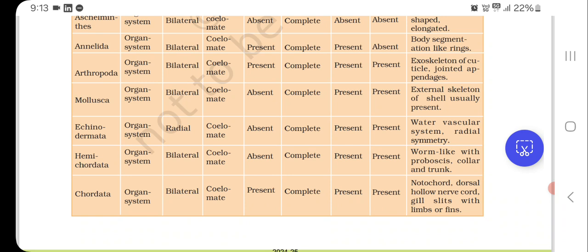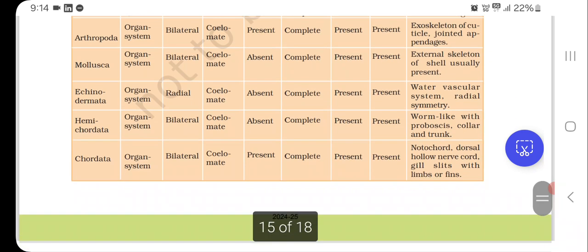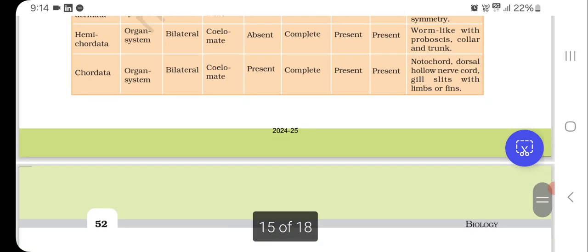Hemichordata: organ system level organization, bilateral symmetry, coelomate, segmentation absent, digestion complete, circulatory and respiratory systems present, worm-like body with proboscis, collar and trunk as a specific feature. Chordata: organ system level organization, bilateral symmetry, coelomate, segmentation present, digestion complete, circulatory and respiratory systems present. Specific features: notochord, dorsal hollow nerve cord, gill slits, with limbs or fins.